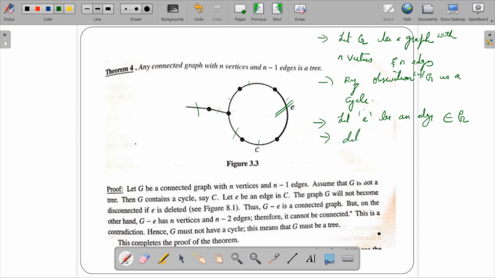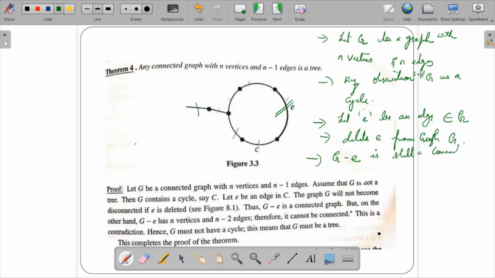delete e from graph G, that is G minus e. After deleting this, it is still a connected graph. If you just check, after deleting this particular edge, it is still a connected graph. We can reach any vertex from any other vertex also. So it is still a connected graph